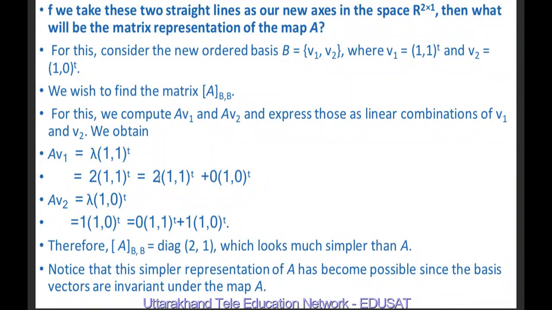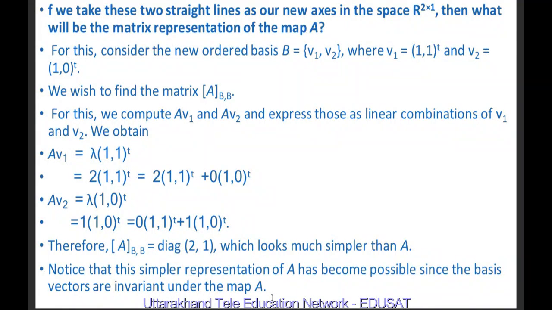So we have obtained here 2, this is 0, this is 0, this is 1. You may notice that these elements are 0, 0 and these elements are 2 and 1. It means our matrix A_BB is equal to diagonal 2, 1. 2 and 1 are the diagonal elements of the 2 by 2 matrix, which looks much simpler than A. Notice that this simpler representation of A has become possible since the basis vectors are invariant under the map A,